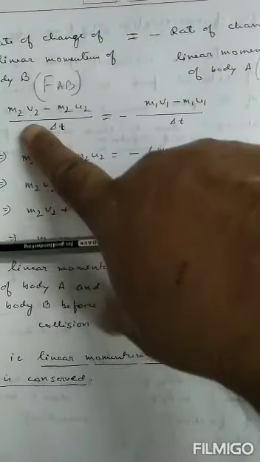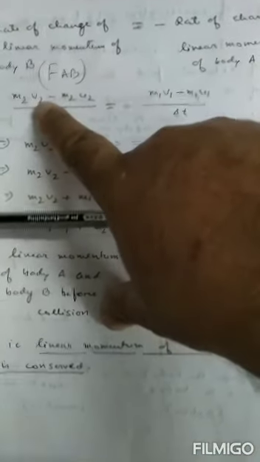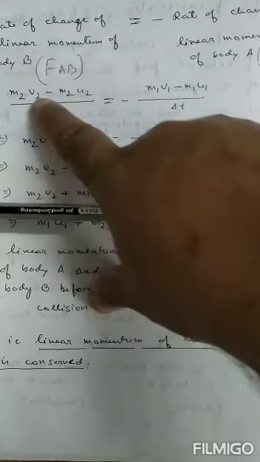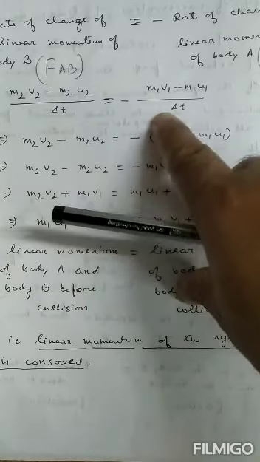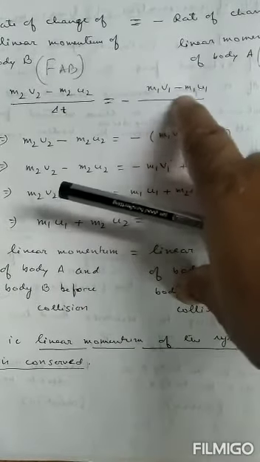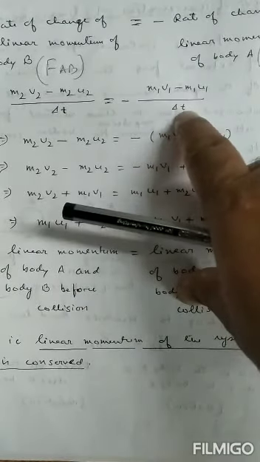You just see. FAB is m2 v2 minus m2 u2 by delta t, and FBA is equal to m1 v1 minus m1 u1 by delta t.